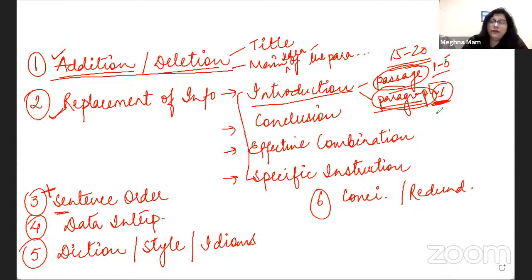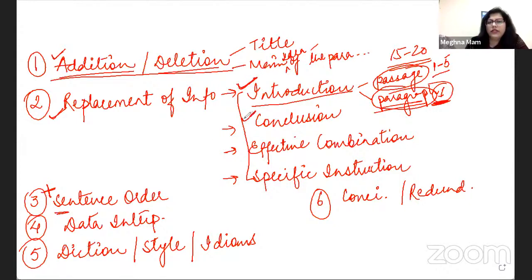This will ensure better comprehension in less time. Otherwise, you will be doing repetitive work. You'll be reading the same paragraph twice for two purposes. That's not advisable. Skip the introduction questions always, whether it is passage or paragraph.